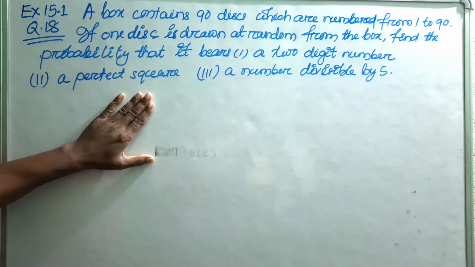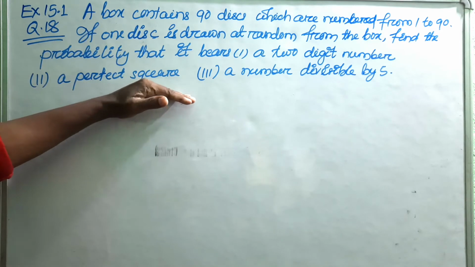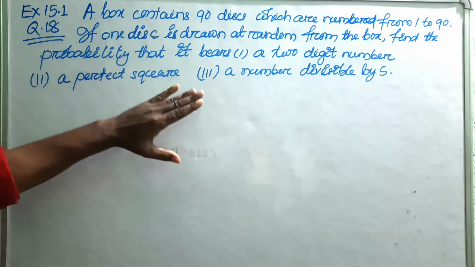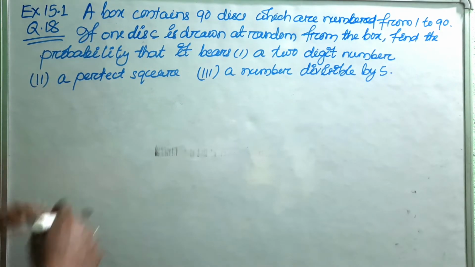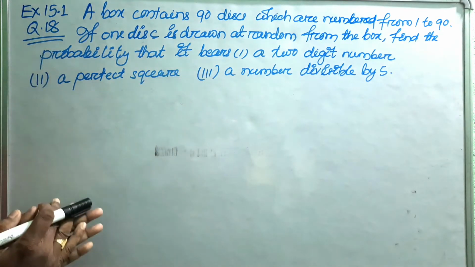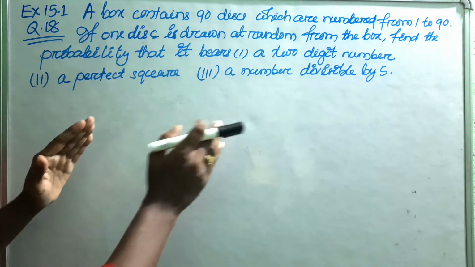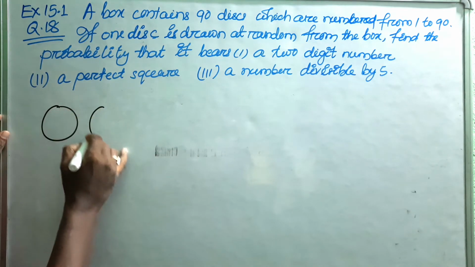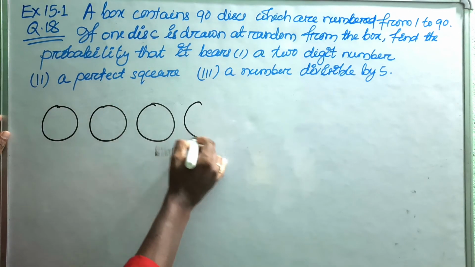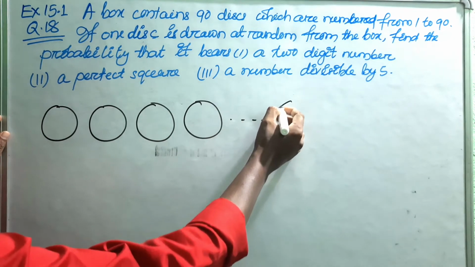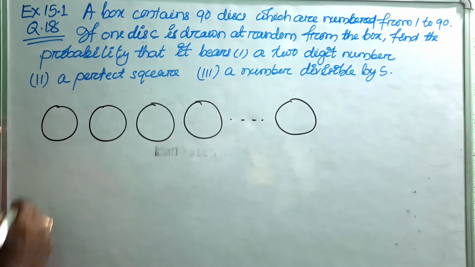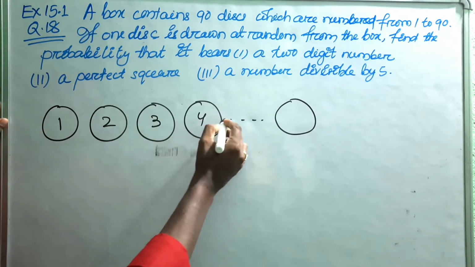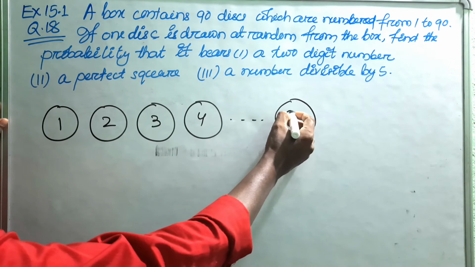Okay. Now, how to solve this question? First of all, we have to understand this question: what is given and what we have to find out. Now here, there are 90 discs. They are numbered from 1 to 90. Suppose imagine that these are the discs. So there are 90 discs, numbered like this: 1, 2, 3, 4, dot dot dot, last is 90.